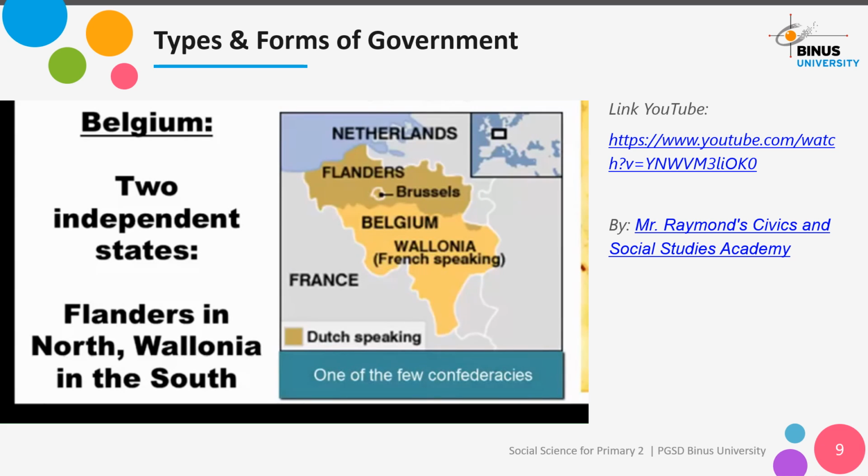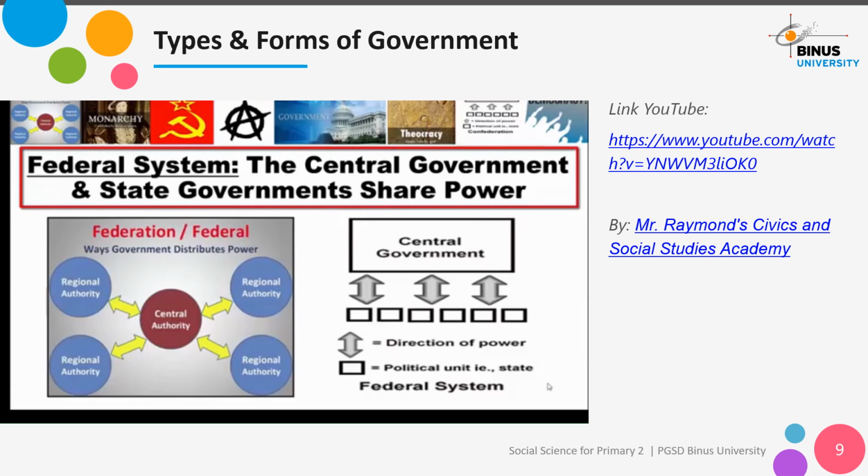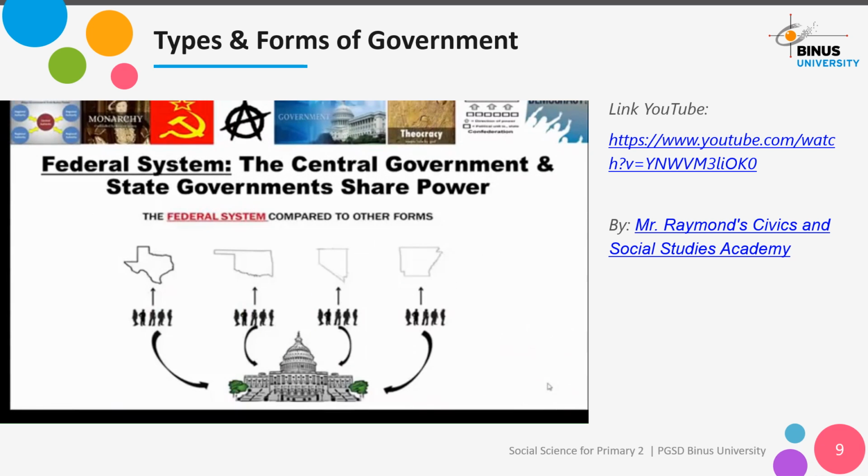These two states keep their independence and power to rule, but are united under the central union of Belgium. The federal system is the one that we covered in our section on federalism. Again, this is the system in which the national and the regional or state governments share power, so you'll see the arrows going both ways.